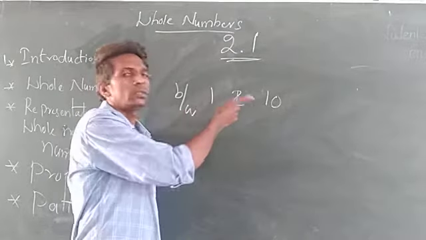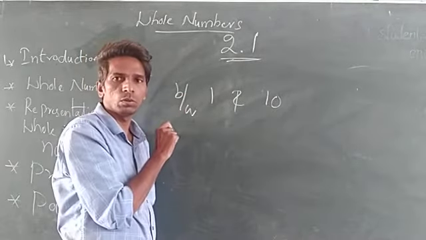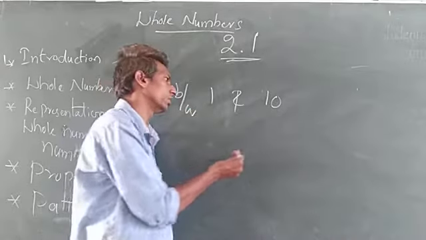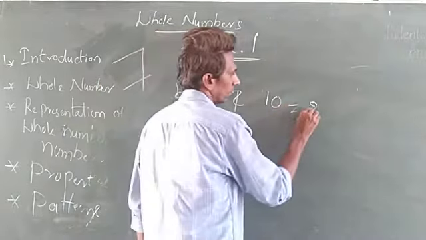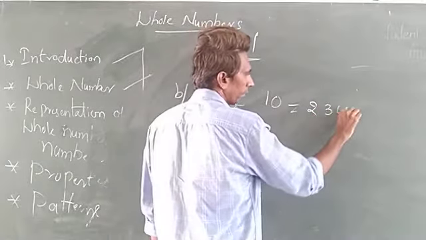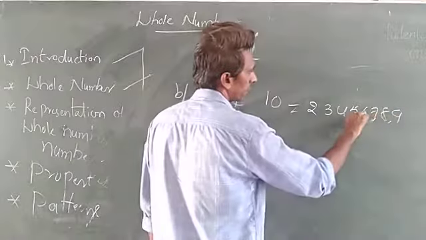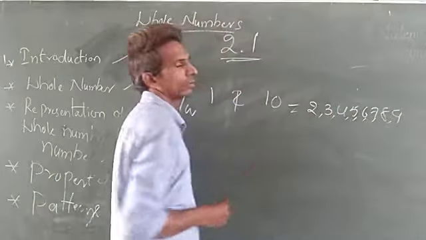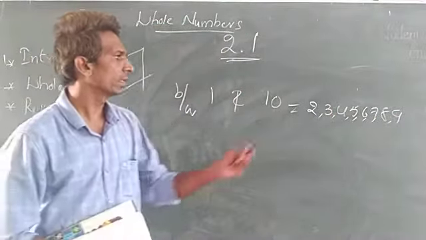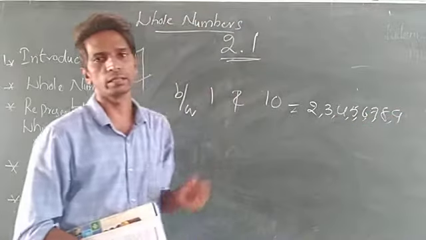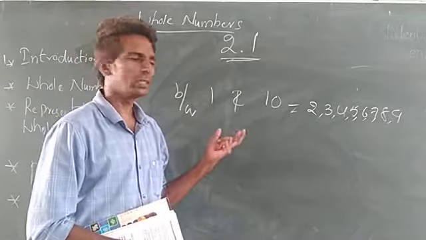Between 1 and 10 means you don't take 1 and 10. In between, you take 2, 3, 4, 5, 6, 7, 8, 9. So these numbers you want to take. So how many numbers are there? 1, 2, 3, 4, 5, 6, 7, 8. 8 numbers are there.